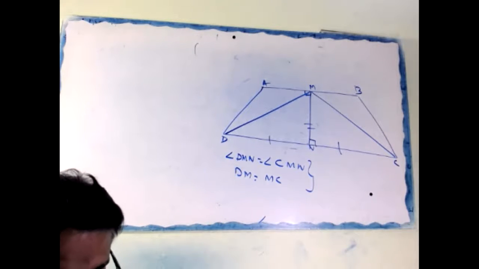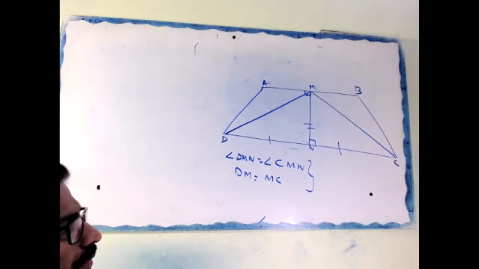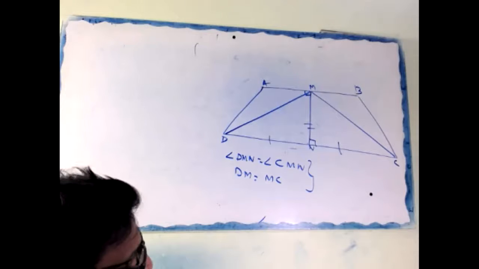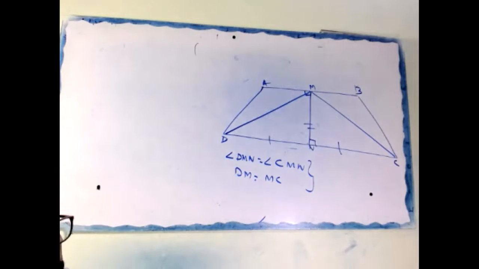Hence, angle DMN equal to angle CMN and DM equal to CM, CPCT.